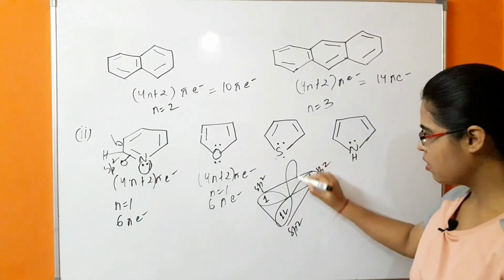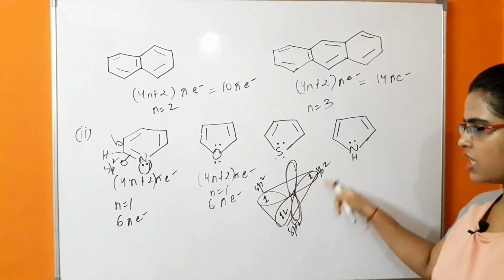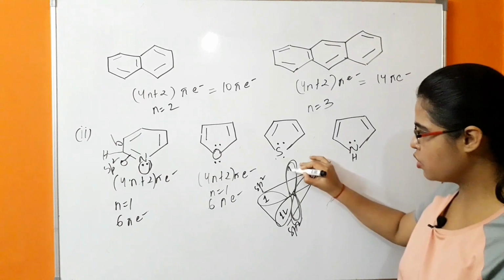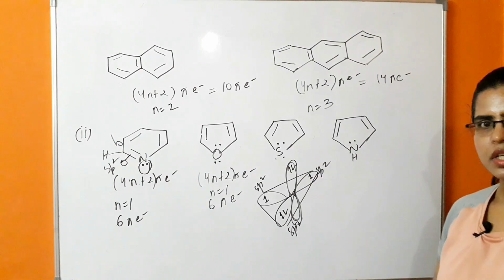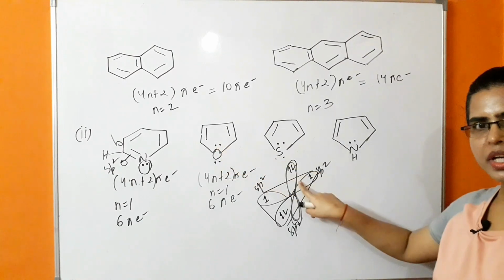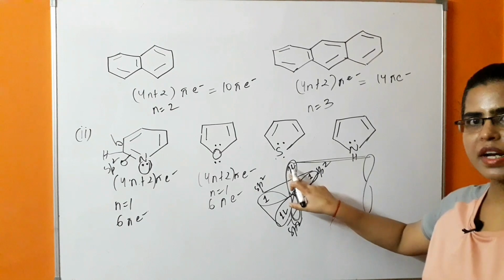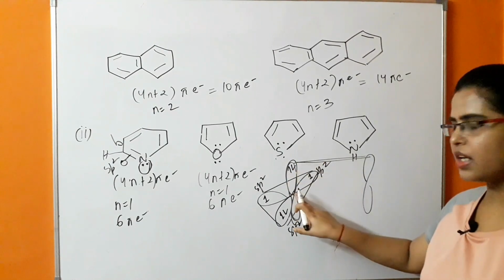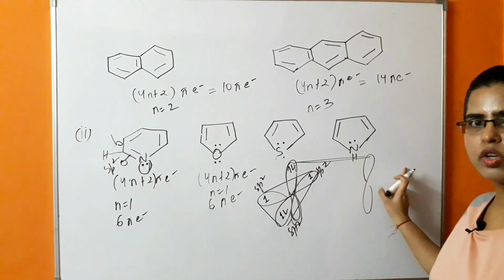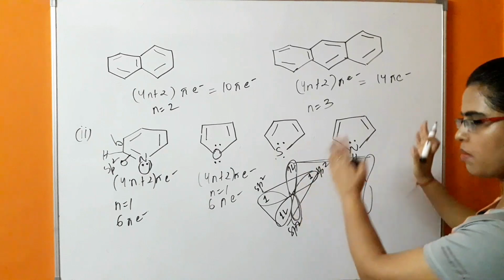Whereas one p orbital which is perpendicular to the plane of these hybridized orbital, this p orbital is having 2 electrons, that is one of the lone pair which is involved in the conjugation. So this lone pair of electron which is present in the perpendicular p orbital, that is unhybridized p orbital, will be involved in the conjugation with the next pi electron system because both are parallel.